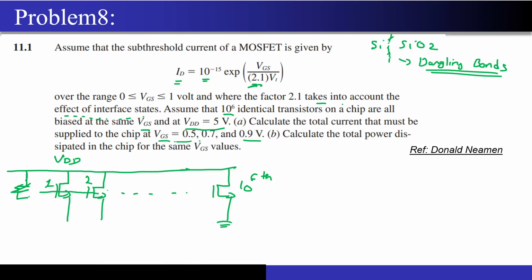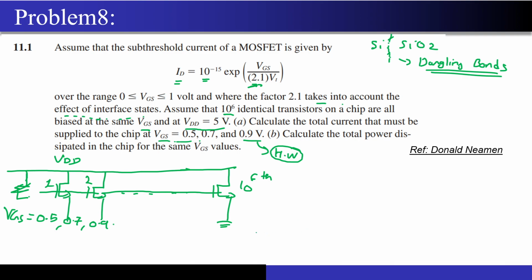The VGS is the same for all of them, and the VGS value is what? In the first case it is 0.5, then 0.7, and then 0.9. For 0.9, this will be left as homework for you. 0.5 and 0.7 I will solve in front of you.